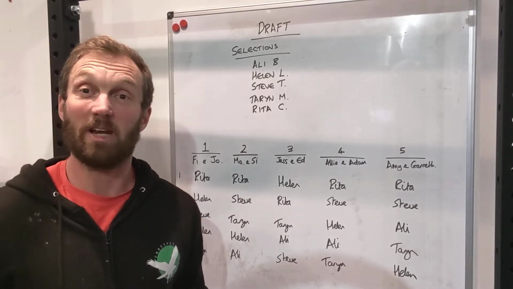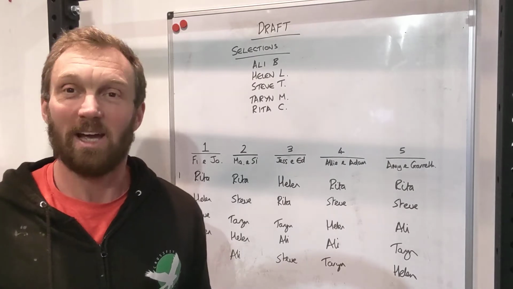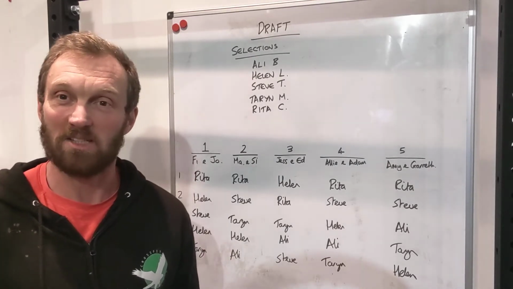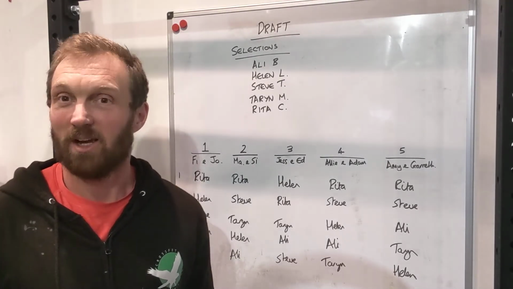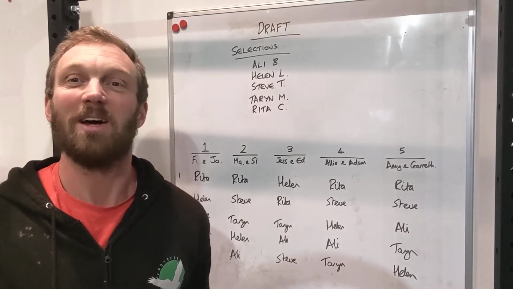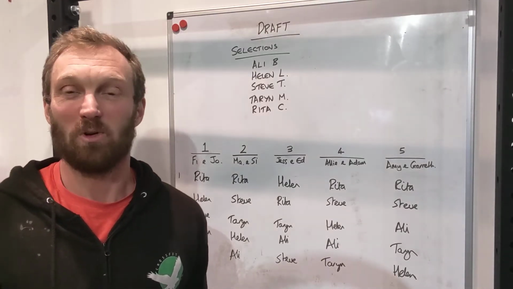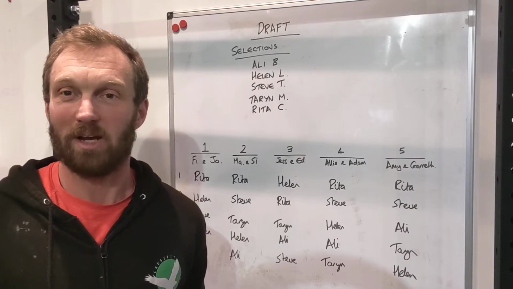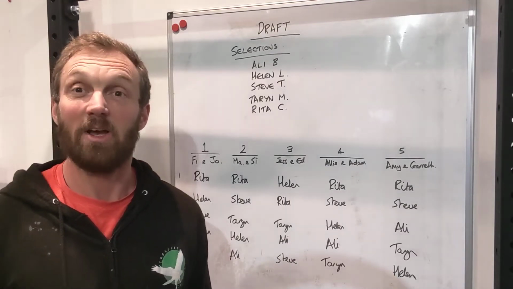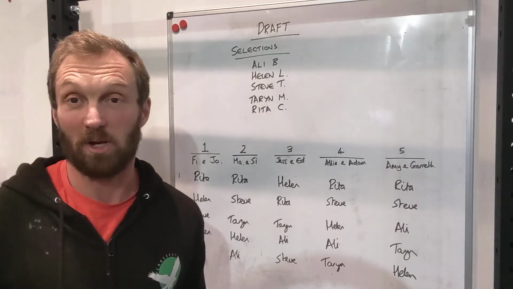I would love to have an NFL-style draft where it's live and each team makes their selection and that gets announced. First of all, I don't have the production value, but also we want to avoid that school playground getting picked last scenario. This is the best solution I could personally come up with.